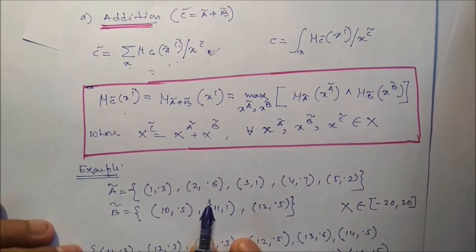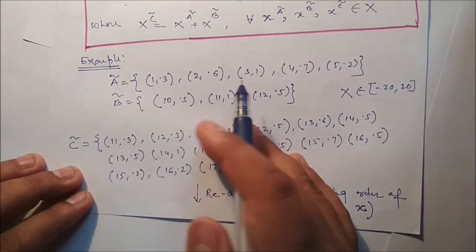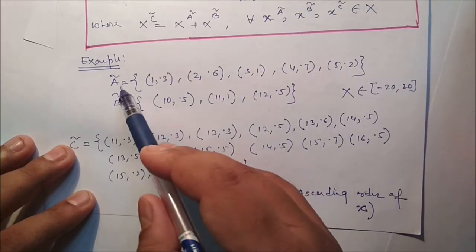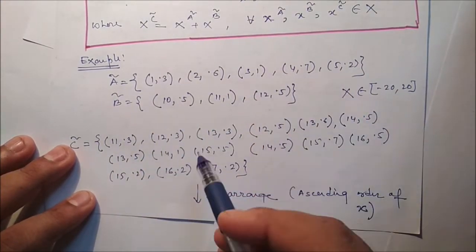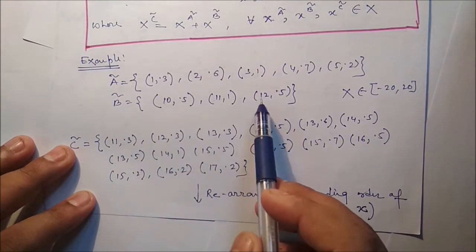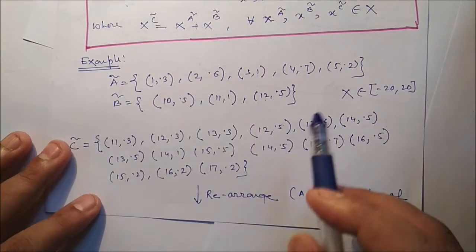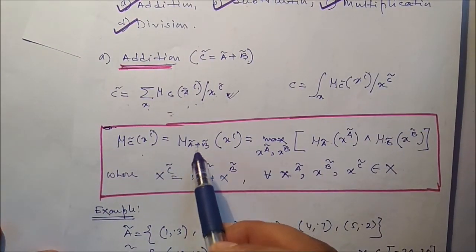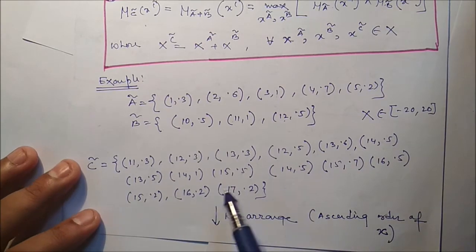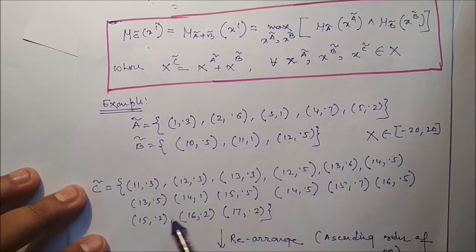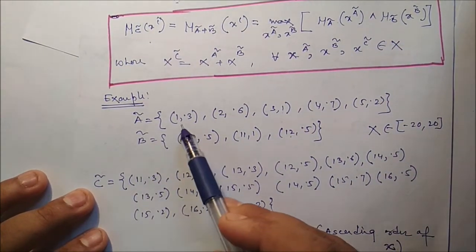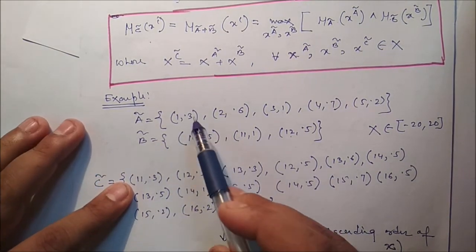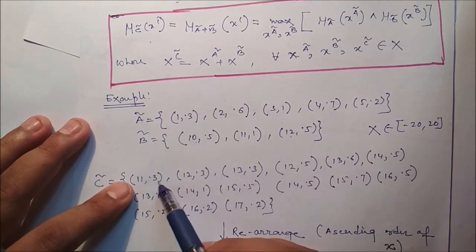So we can see a simple example. Suppose two sets are there, A and B. Set A contains elements 1, 2, 3, 4, 5, and B contains 10, 11 and 12. Here we have to apply the addition A plus B of the elements. So C is A plus B, so we have to add the elements. 1 plus 10, it is 11. And if you compare the membership value, you have to take the minimum one, so 0.3 you have to take.